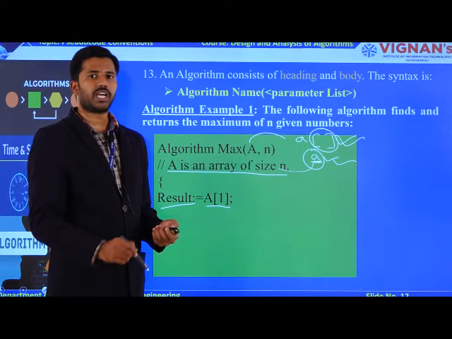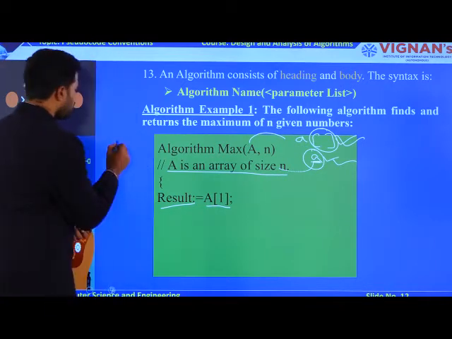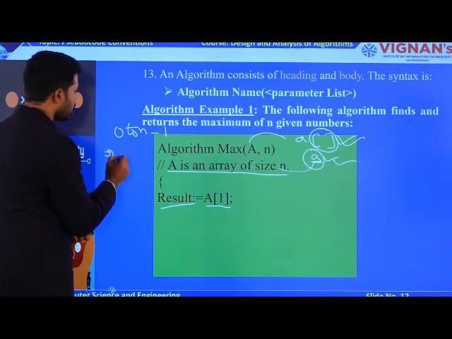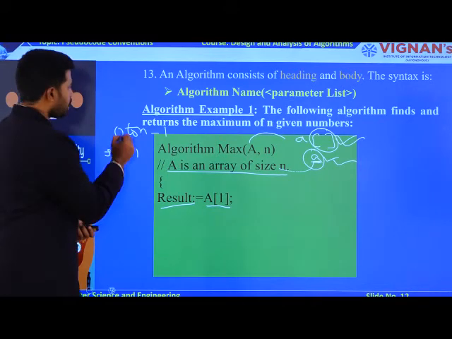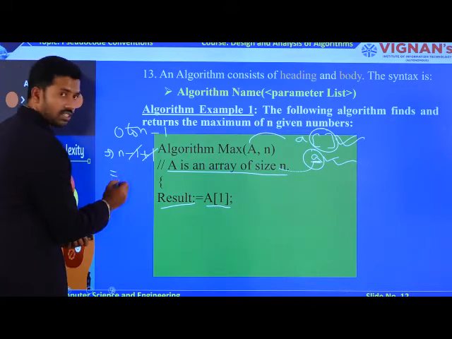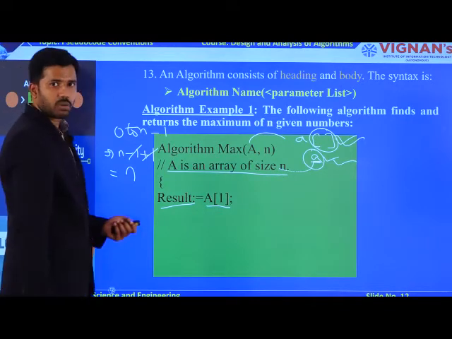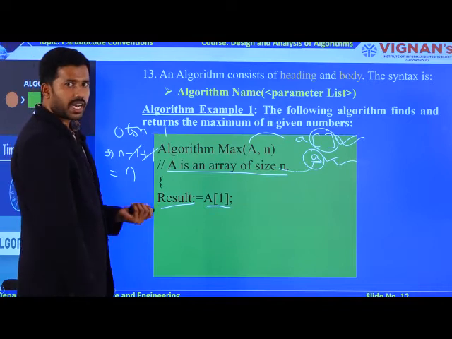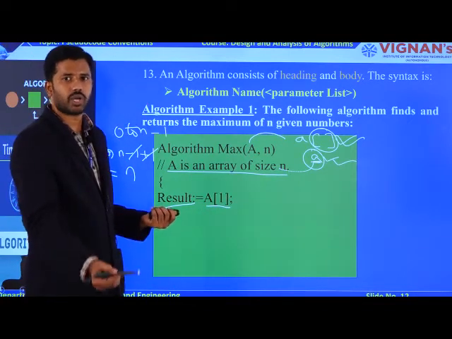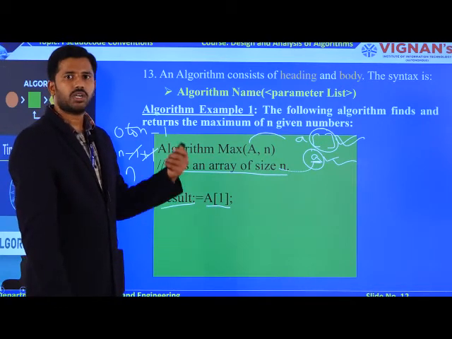What happens if you take 0 to n minus 1? Then the loop executes n minus 1 times, plus the 0 time also needs to be counted. So minus 1 plus 1 cancel out, and the value is n. 99% of the time we use iterations starting from 1 to n, not 0 to n minus 1. Try to get used to these notations.